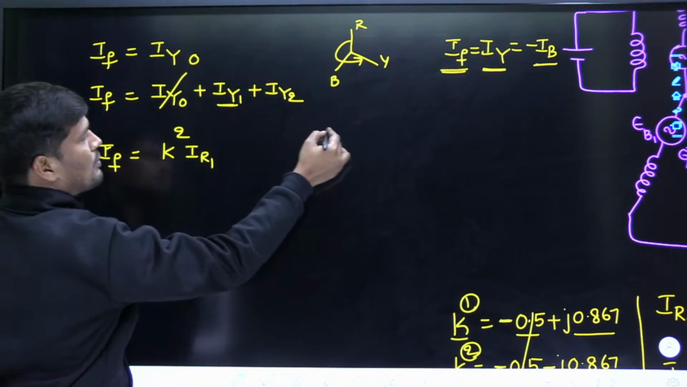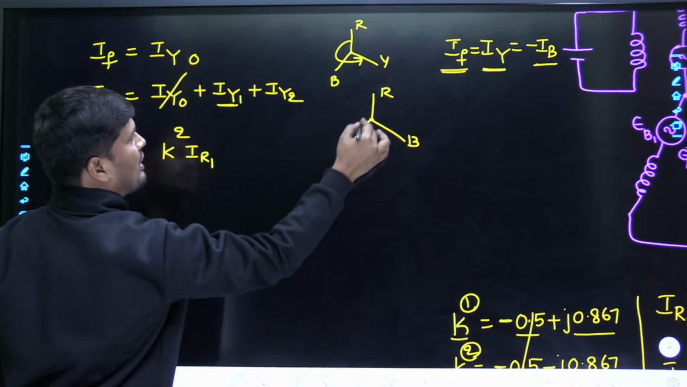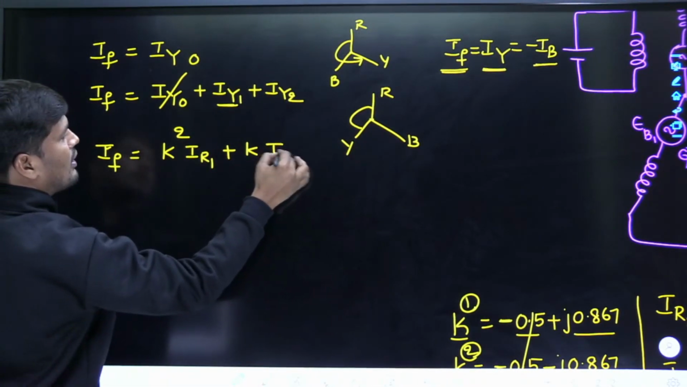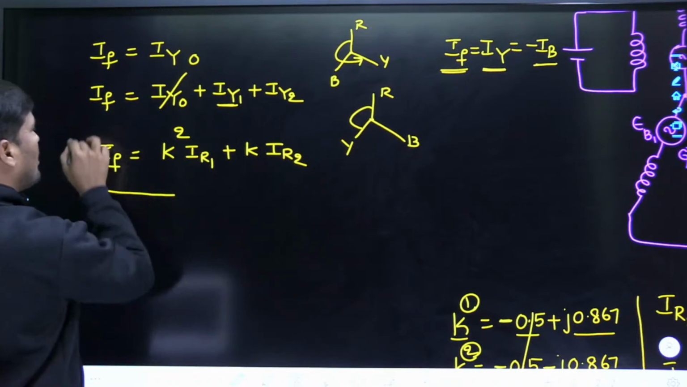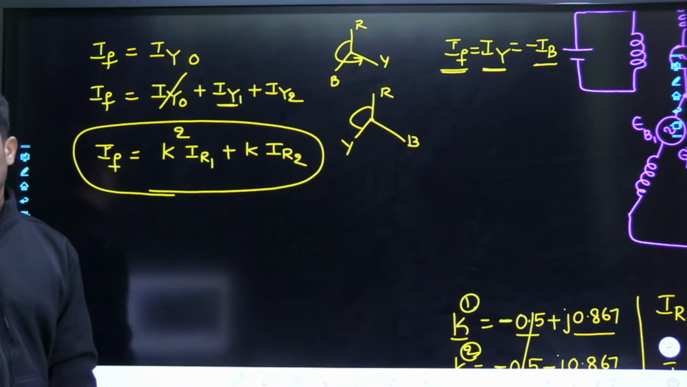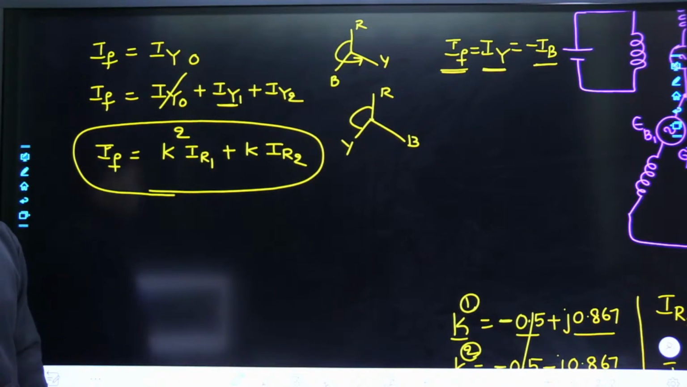And what is IY2? Negative sequence component. Negative sequence phase sequence is RBY. R to Y angle is a, therefore it is a times IR2. This is the fault current, but we need to write this fault current in terms of positive sequence current. Am I correct, my dear friends? We have to write this fault current in terms of positive sequence current.